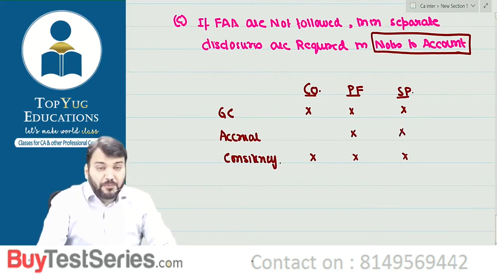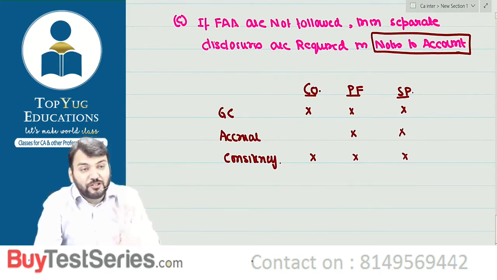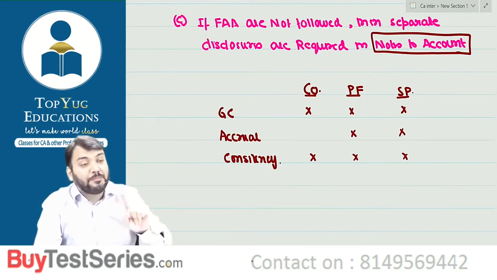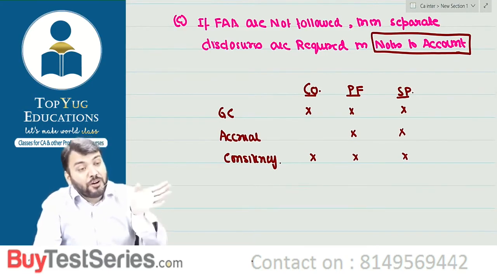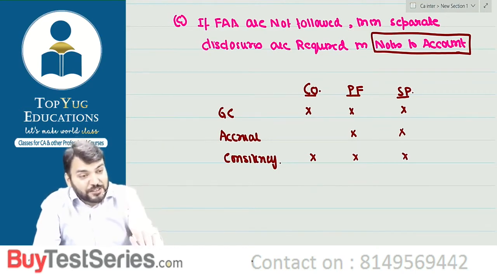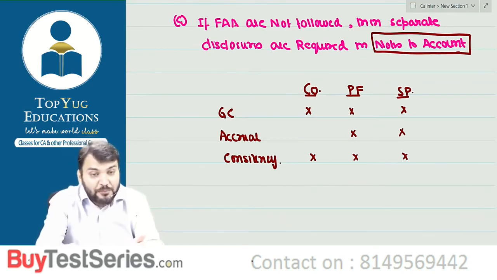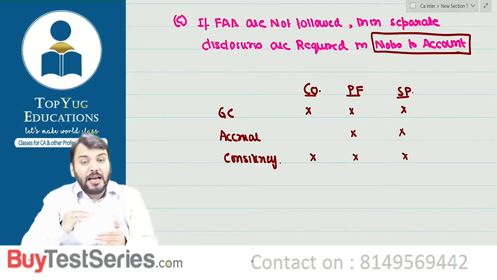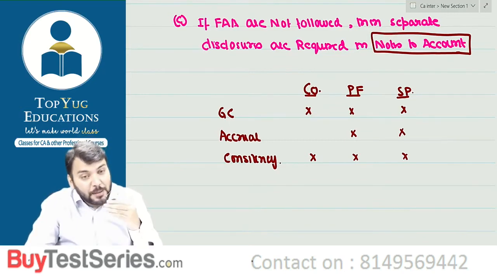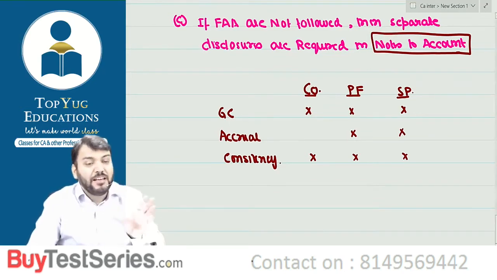For partnership firm and proprietor, accrual concept is not mandatory. Correct? Means partnership and proprietorship can prepare their financial statement on cash basis. When I am saying cash basis, what does it mean? Income will be recorded when cash is received, expense will be recorded when cash is paid. Means there is no outstanding or accrual accounting on that part.